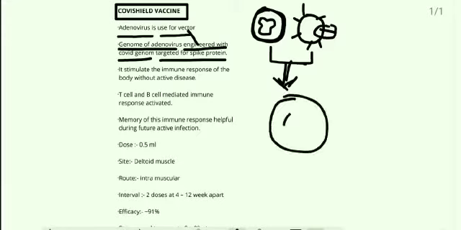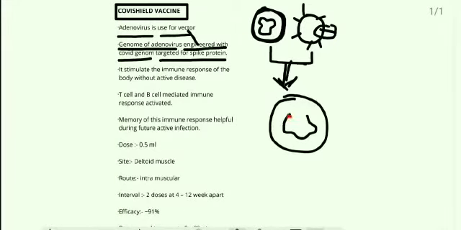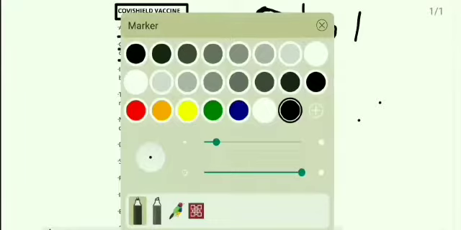This is the adenovirus, this is the genome of the adenovirus, and we have engineered the spike protein genome of the COVID virus into the adenovirus. This is known as vector-based. This engineered adenovirus is injected into the body as a vaccine.